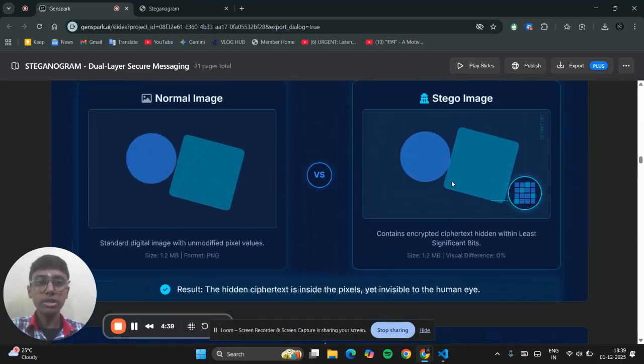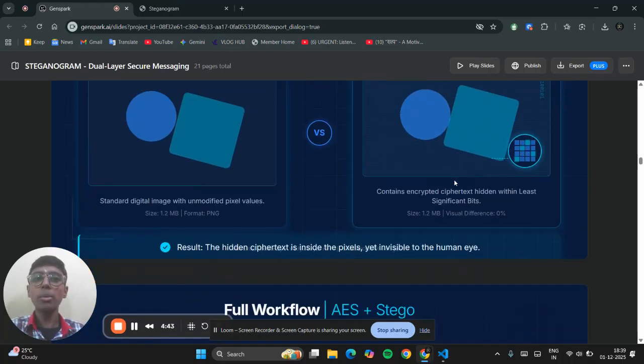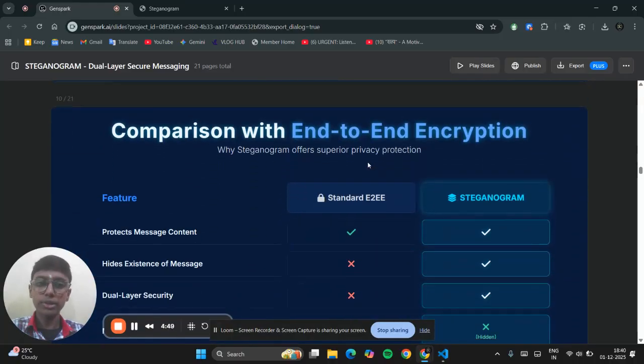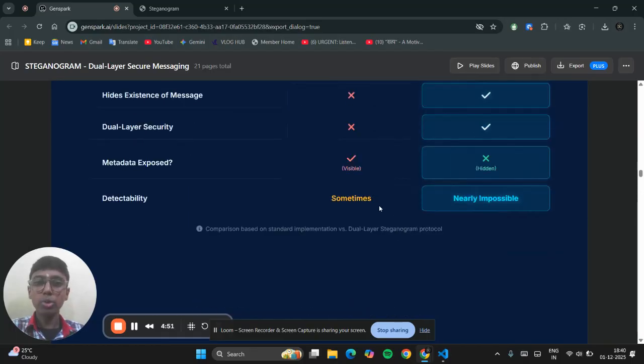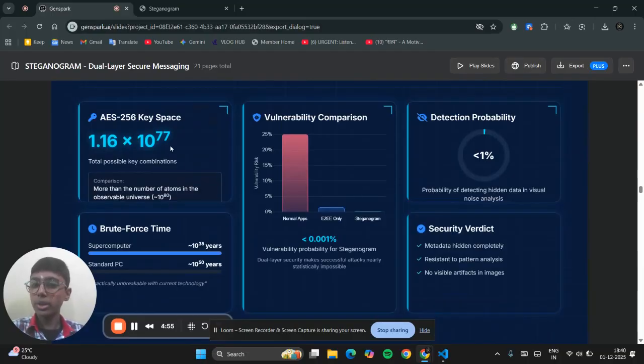While storing images, hackers will not be able to know whether it is a normal image or a stegno image. So this reduces the chances of getting hacked. And even if they try to hack, they have to hack the passphrase, and while doing so, they have to try around 1.16 times 10 to the power 77 combinations.